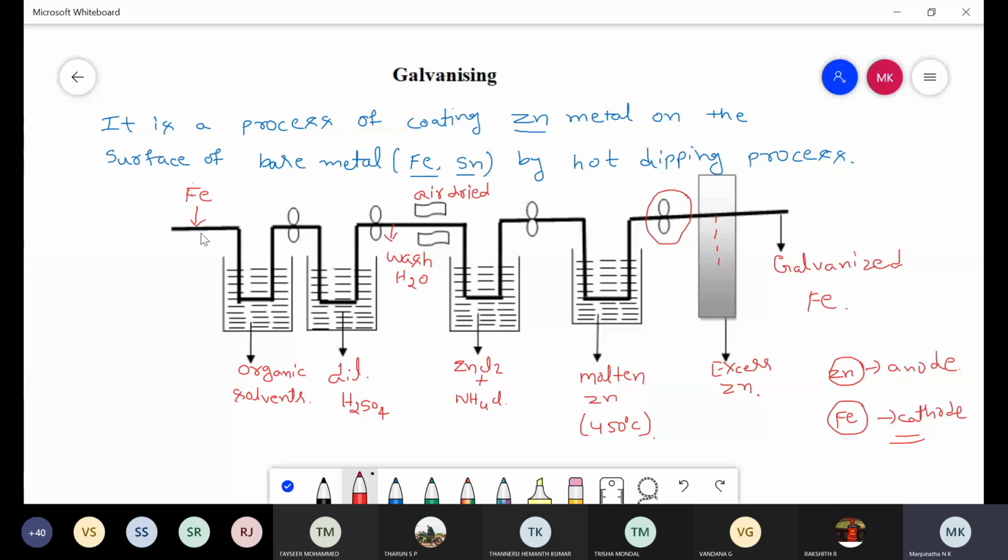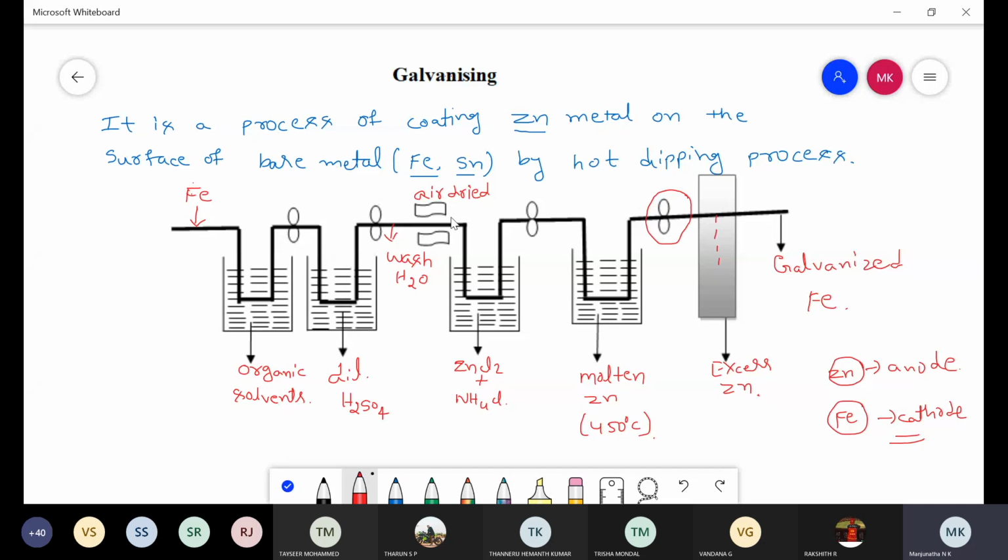After that you need to draw this diagram neatly. These containers with reagents: first organic solvent, second distilled water, and here washed with water, air dried. Then a mixture of zinc chloride and ammonium chloride. Then molten zinc at 450 degrees Celsius. This one is the excess zinc.